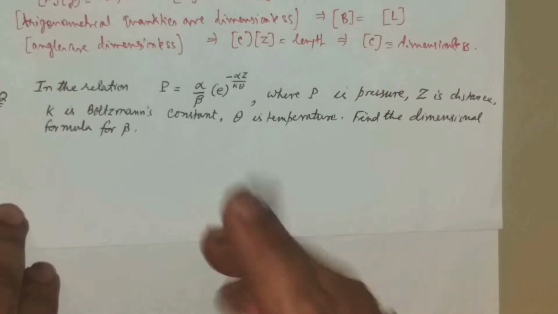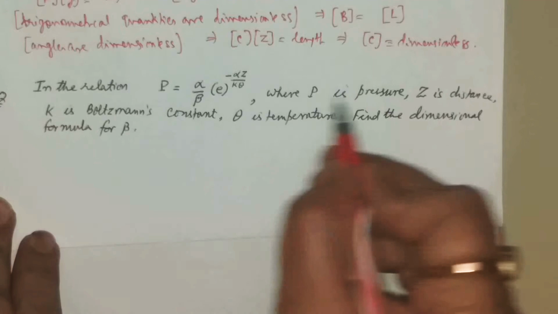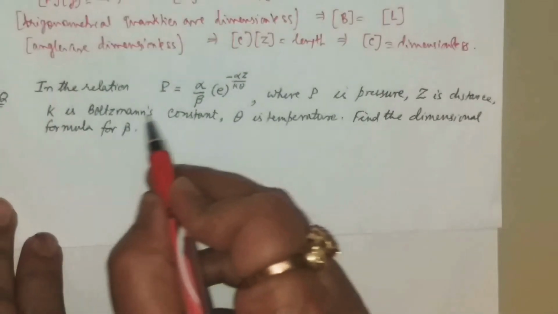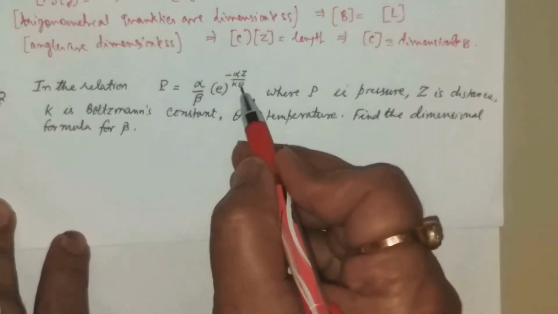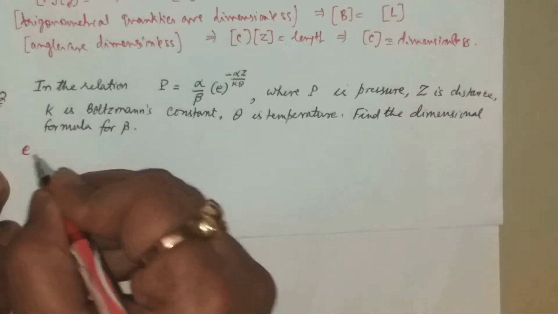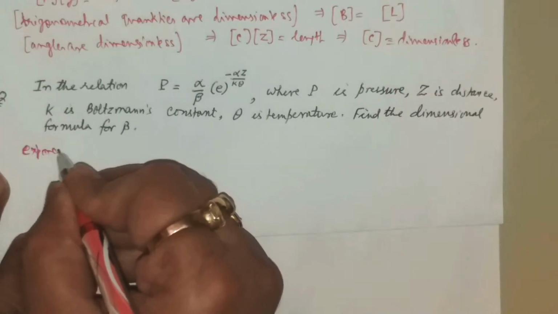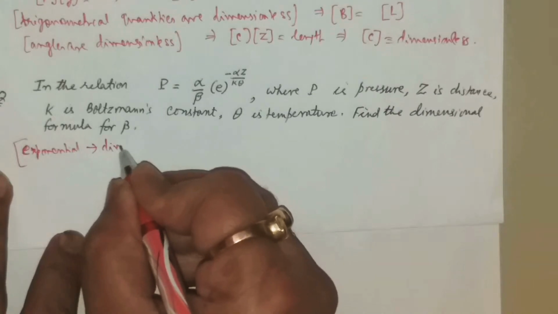In the relation P is equal to alpha by beta e to the power something, where P is pressure, Z is distance, K is Boltzmann's constant, theta is temperature. Find the dimension formula of beta. See here beta is there. Now e to the power, exponential is always dimensionless.